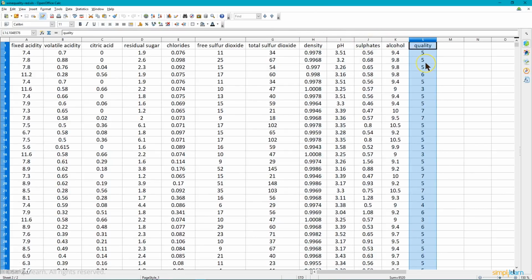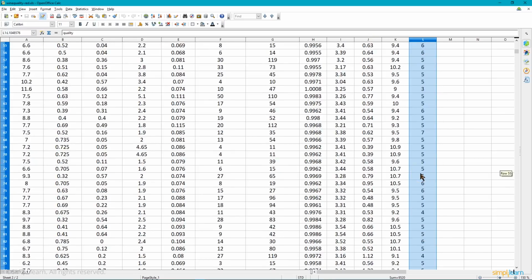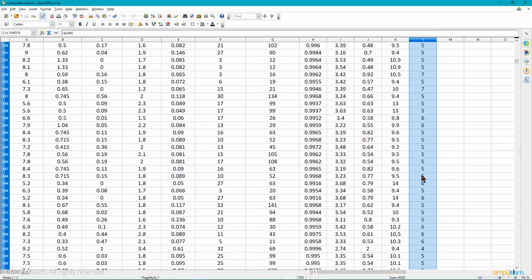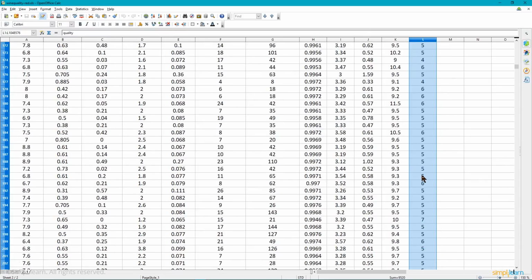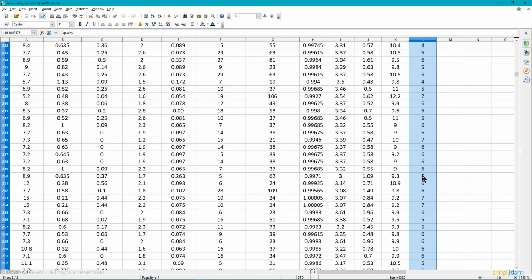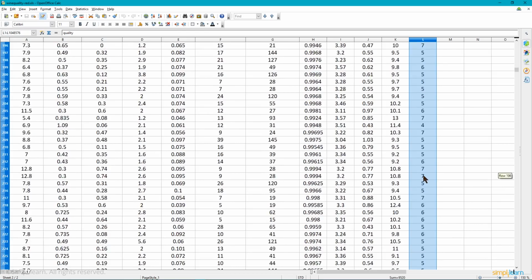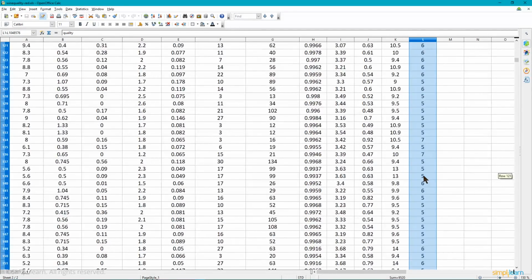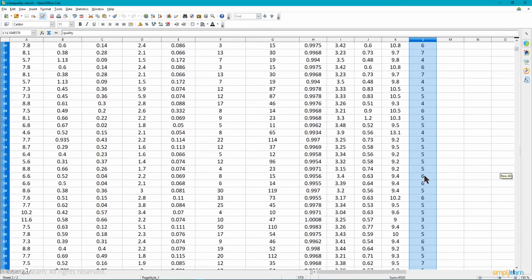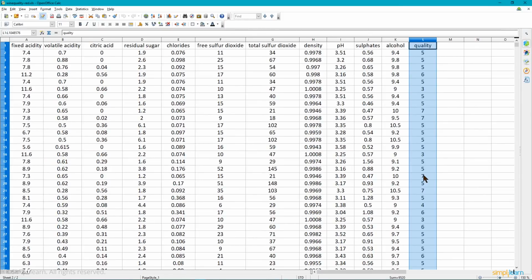Quality. I want you to note in the quality that we only have a few qualities here. This isn't like a spread between 0 and 100. It looks to be 3, 4, 5, 6, and 7. And so when we start looking at the process, we can have the option of either doing this as a series of integers or float values going from 3 to 7, or we can convert that to a categorical, 3, 4, 5, 6, and 7 being the categories. But we'll look at that in the coding here in just a minute.